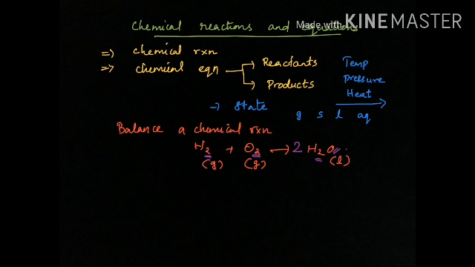But now what happened to hydrogen? Now it has become 4 over here. So what should I do here? I need to write 2 over here. Then hydrogen also became 4. Oxygen 2, here also 2. So this is how we have balanced a chemical reaction.